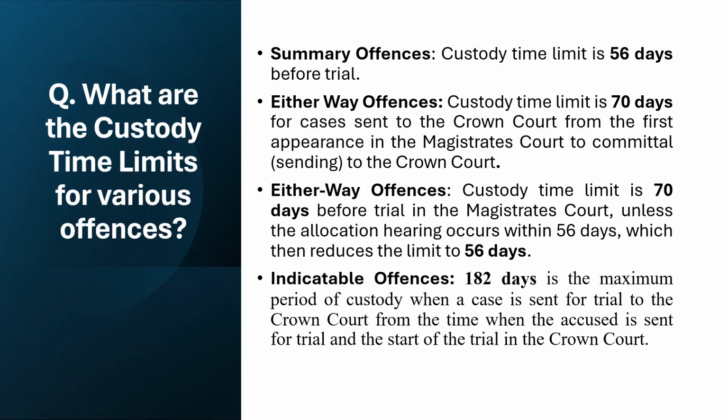When it comes to either way offences, the custody time limit is 70 days before trial in the Magistrates Court. So if the case is kept in the Magistrates Court, it's 70 days unless the allocation hearing occurs within 56 days, which then reduces the time limit to 56 days. So where there's an allocation hearing and there's a right to elect of a defendant, then it's 56 days if the case is kept in the Magistrates Court. And then you have indictable offences. 182 days is the maximum period of custody when a case is sent for trial to the Crown Court, from the time when the accused is sent to trial to the start of the trial in the Crown Court.